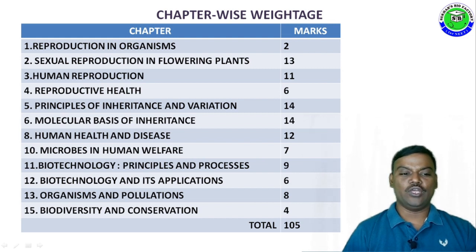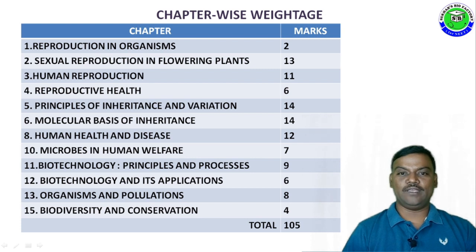Eighth chapter, Human Health and Diseases, for 12 marks. 10th chapter, Microbes in Human Welfare, for 7 marks. 11th chapter, Biotechnology, Principles and Process, for 9 marks. 12th chapter, Biotechnology and its Application, for 6 marks. 13th chapter, Organism and Population, for 8 marks. And 15th chapter, Biodiversity and its Conservation, for 4 marks.